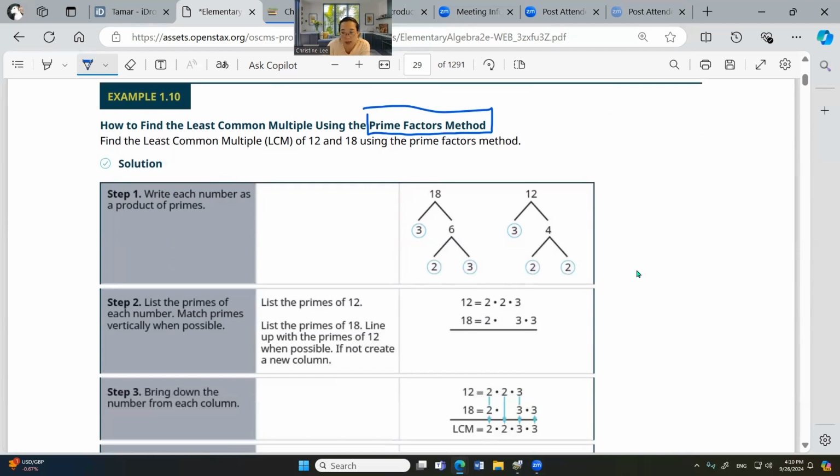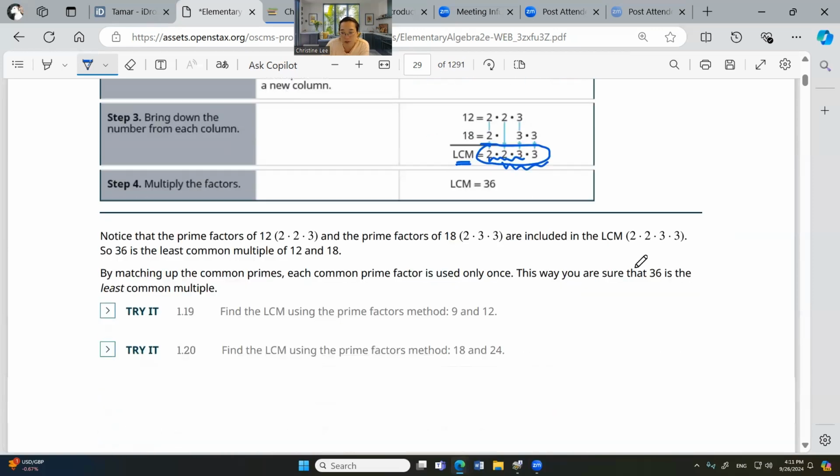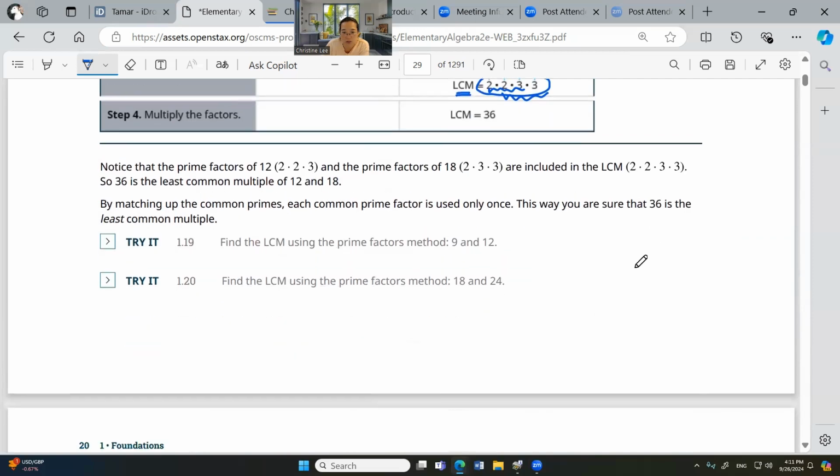You do the tree and then you have a number that has all of them. So 12 is 2, 2, 3, and 18 is 2, 3, 3. So you want 2, 2, 3, 3. You want to make sure you have a number that has 2, 2, 3 and that has 2, 3, 3. You have both. This is your least common multiple. Make sure you have all the factors in there.